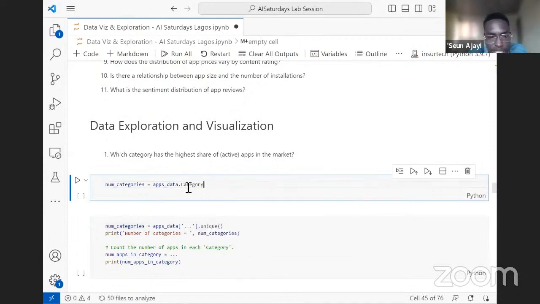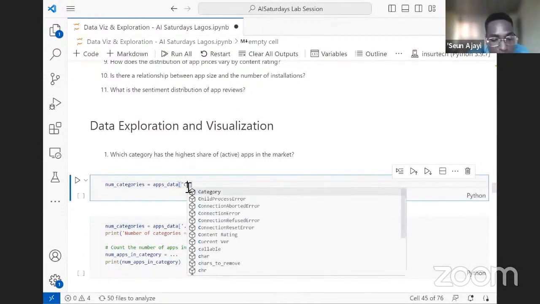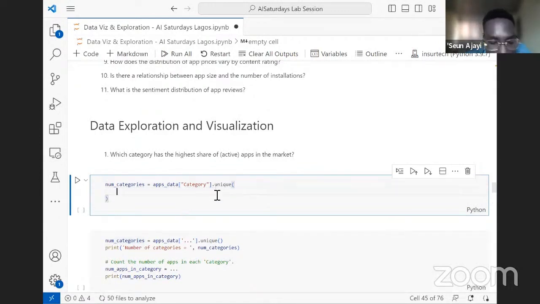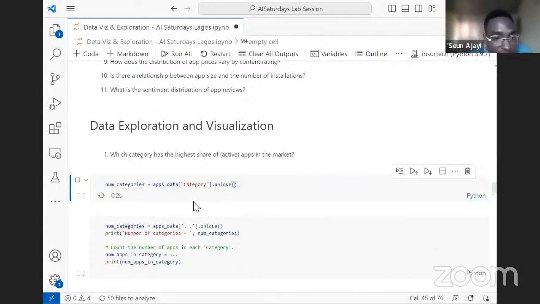Like we did earlier, you do the dot category method, or you can index for the colon category. It gives us basically the same thing, only that you can't use the dot method when the name has spacing, like the unnamed colon. So we can do category with this unique method that we used earlier, and this will give us every unique category in the data set.